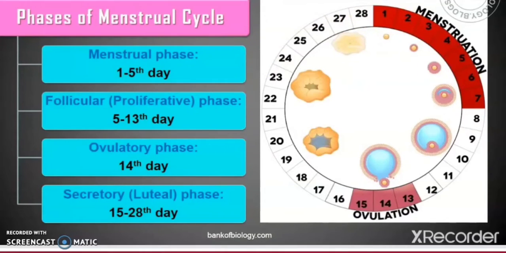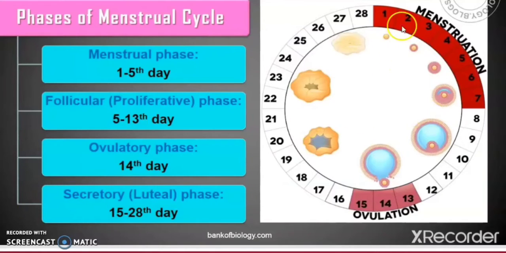Okay. So what are these phases? These are nothing but the changes which happen in the ovary and the uterus, then the oviduct and the vagina together. We put them into different phases or different parts within these 28 days, and there are four phases of the menstrual cycle. The first one is the menstrual phase, which lasts for about the 1st to 5th day.